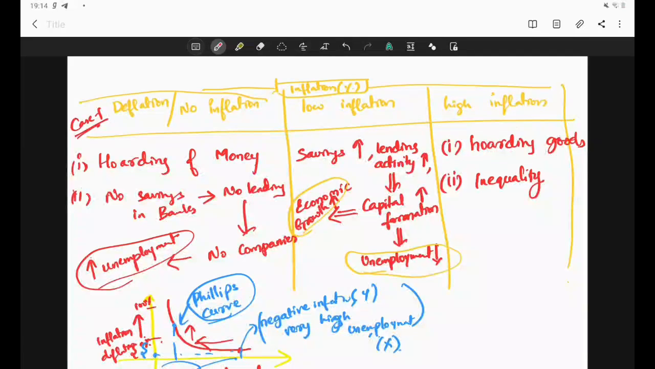No inflation or deflation is also bad. So what we need to have is low inflation. We need to have some inflation, but we need to keep it low. Okay.